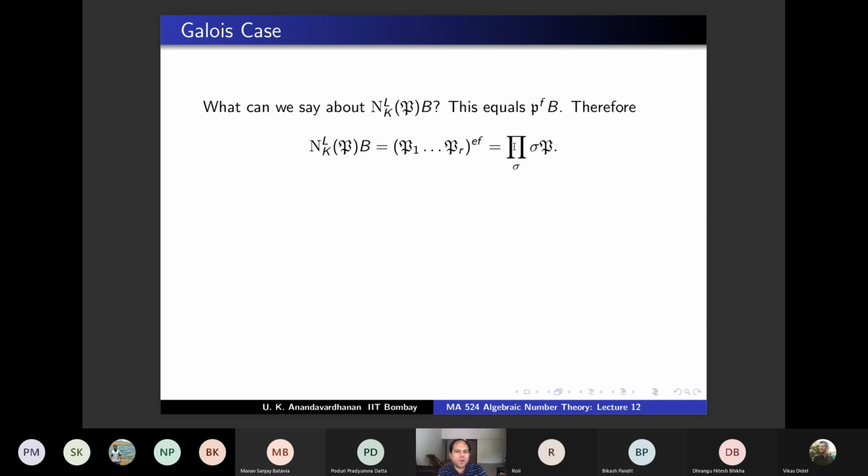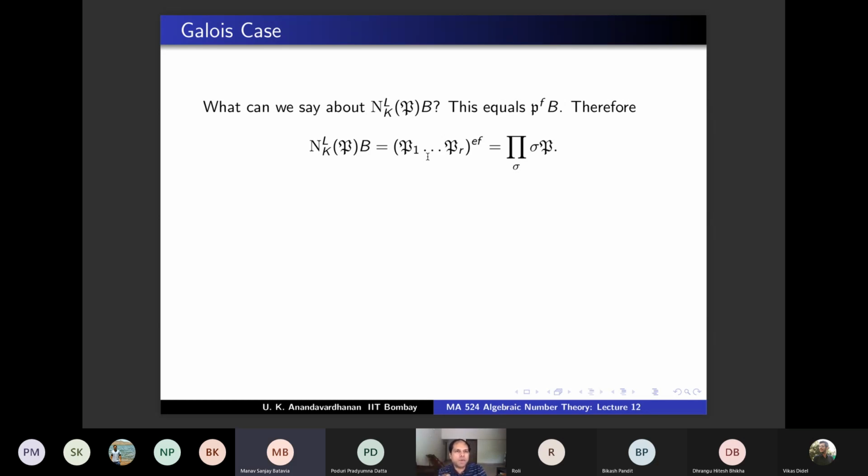Okay. So if you take this product of sigma P, it is basically P times, so let us say sigma, you take a distinguished element tau here. And suppose your ideals are P and tau of P and nothing else. That's your case, no? You're saying there are only two. Yeah. So for every tau, there will be like a tau inverse. Yeah. They will correspond. Correct.